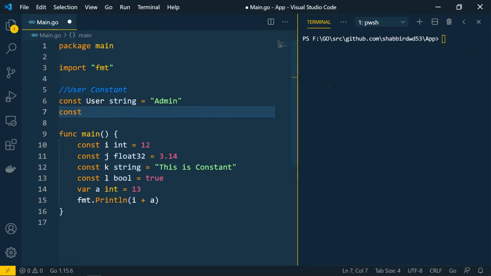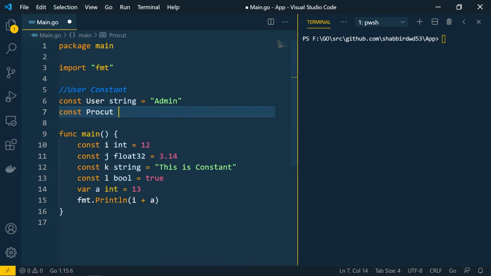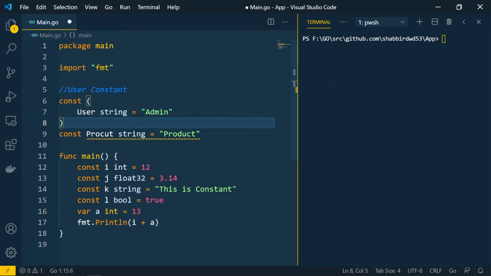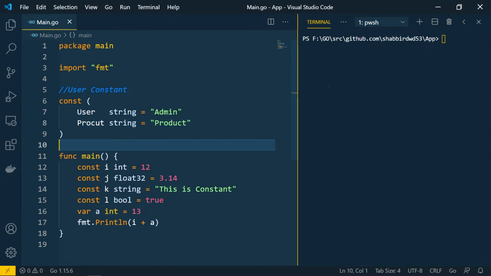If there are multiple constants available, I have already created one user constant. Suppose I'm creating one more constant, the product constant, this way. Rather than doing it this way, I can group those constants inside a block and remove the separate declarations.